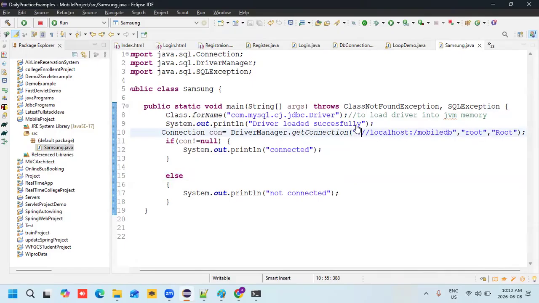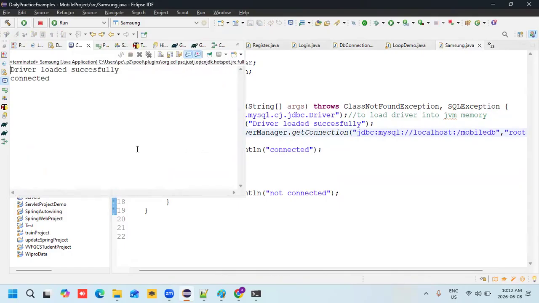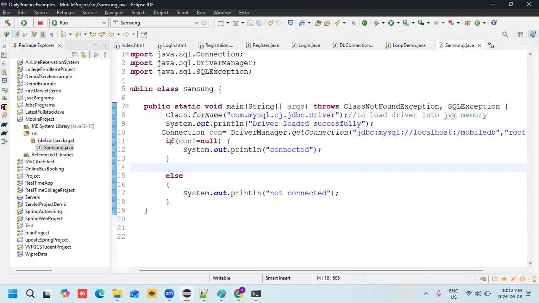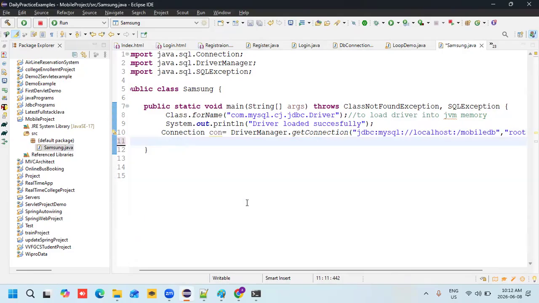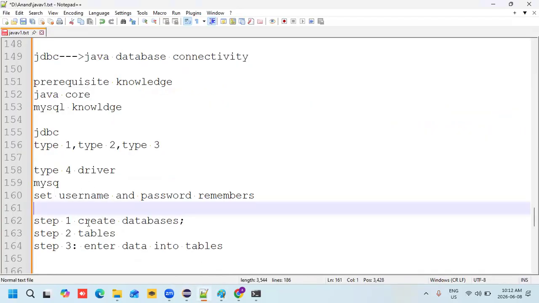Okay, so to avoid that, what we must do is write jdbc:mysql. Okay, this is what it should be here. Now the if part should get executed. Now I established the connection, I connected successfully to the database. Okay, step one is over. So what is step one here? Step one, create database. Database is over.